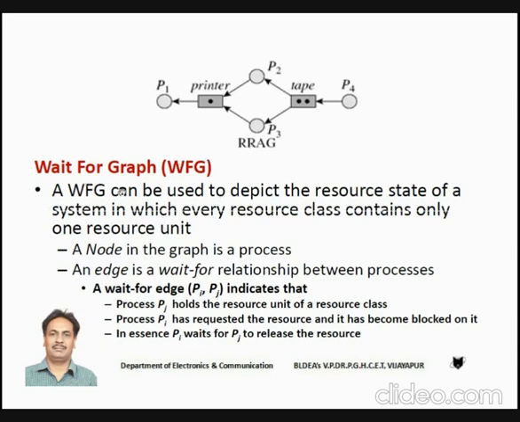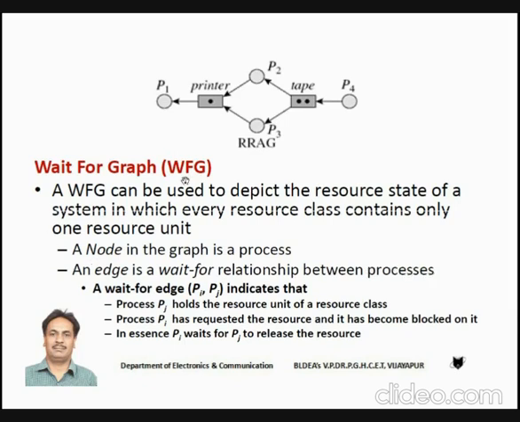In that situation only can we make use of the wait for graph. In the wait for graph, we simply use circles and edges. A node in the graph indicates a process, and the edge indicates a wait for relationship between the processes.